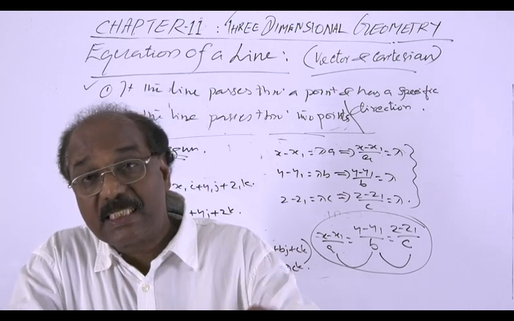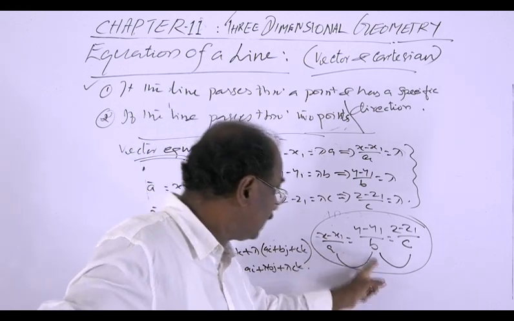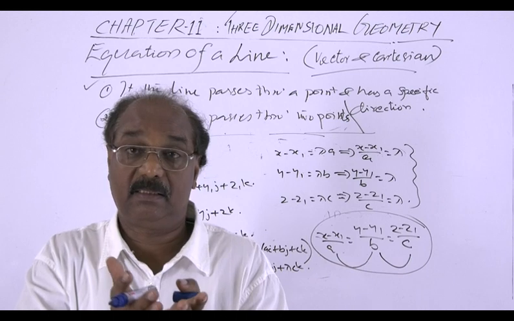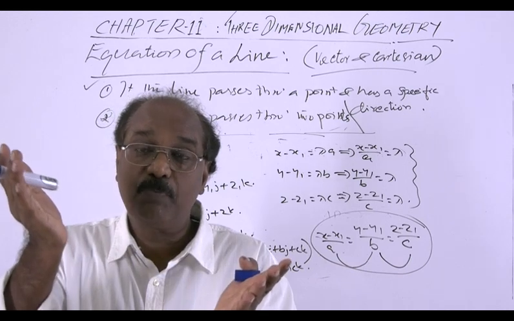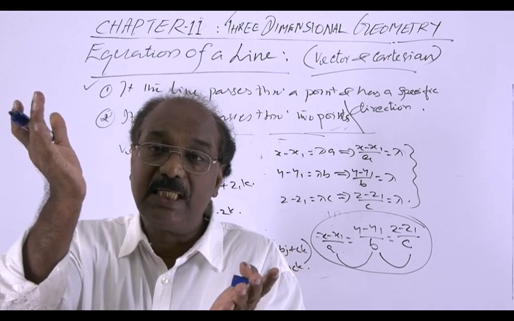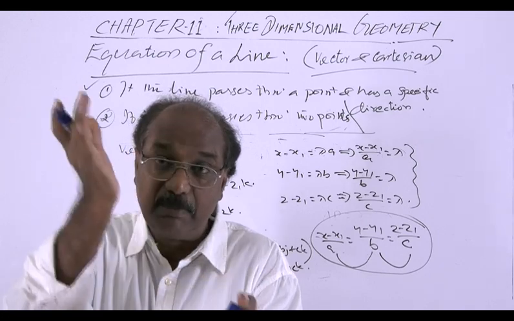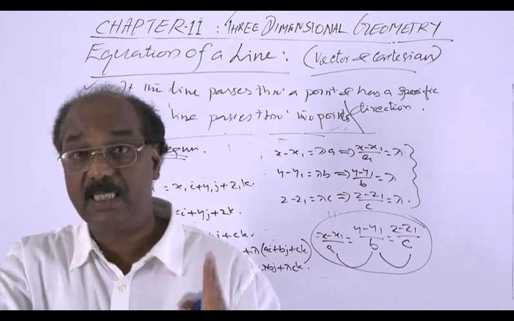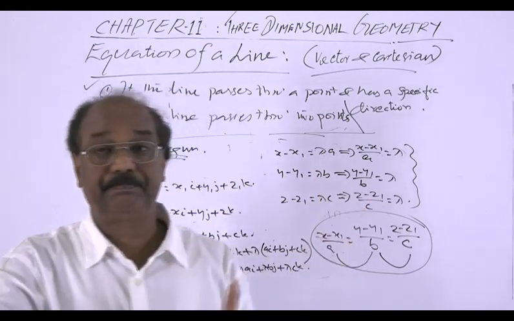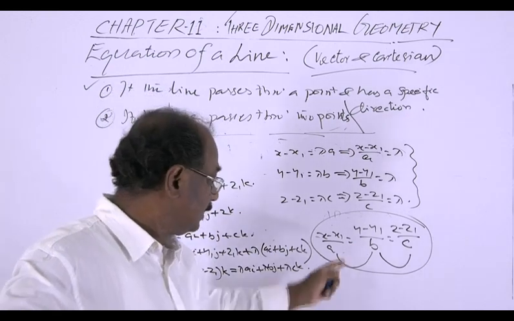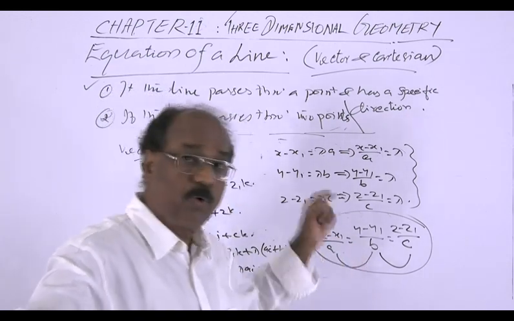So two separate equations, one this and the other this, give the combined equation of two planes. That means it is the set of common points of the two planes, and the intersection of two planes is a straight line. That is why we obtain the equation of a line in this form.